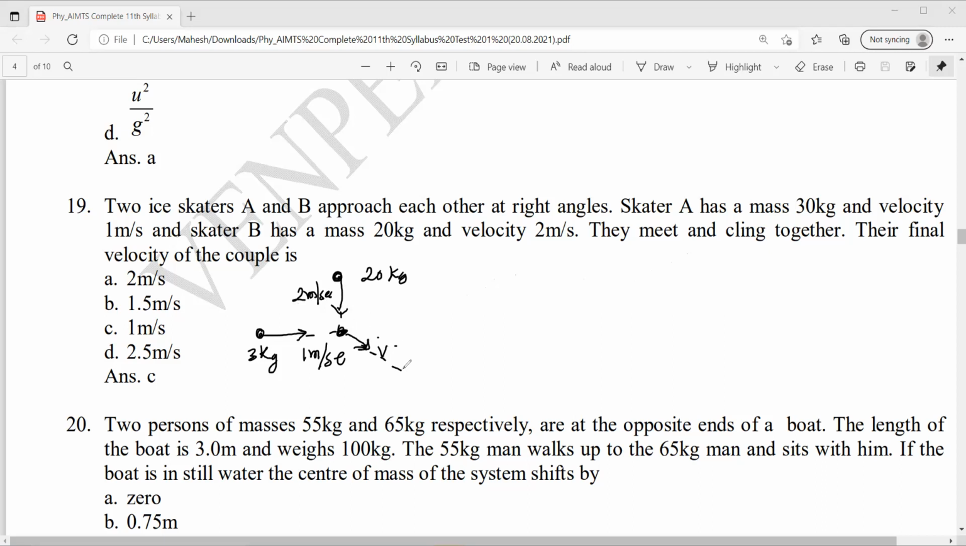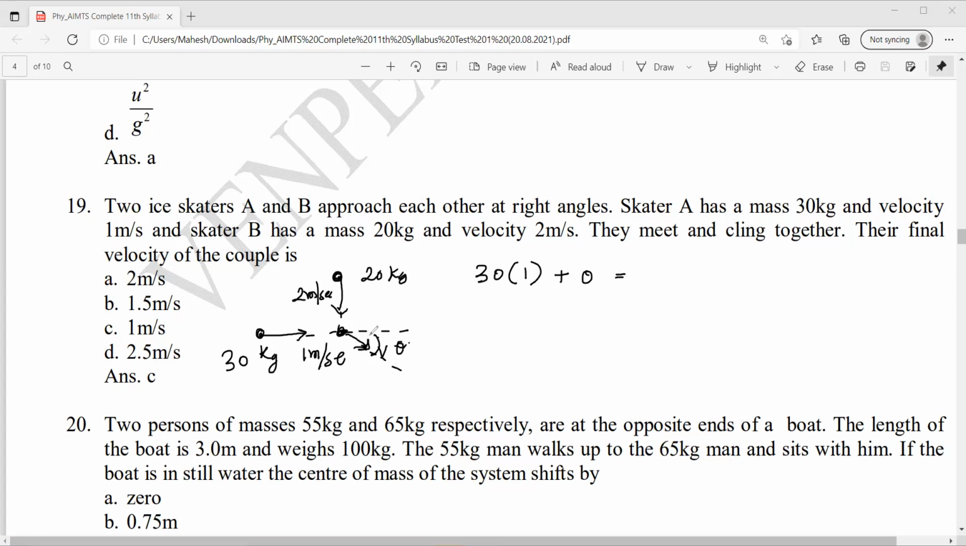So let us say they both are moving with some velocity v at an angle theta. Now, conserve momentum along the x-axis. Mass is how much? 30 kg, that is 20 kg. So mass is 30 kg. It is moving in the x direction. So initial momentum along x direction, 30 times 1 plus 20 times 0, equal to